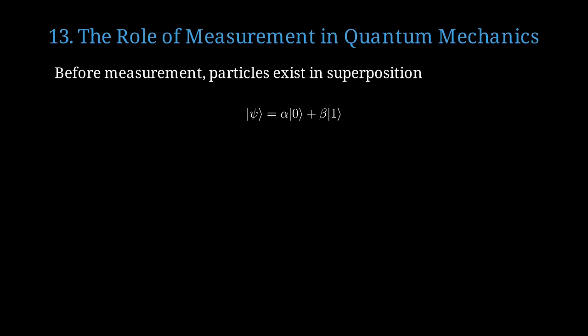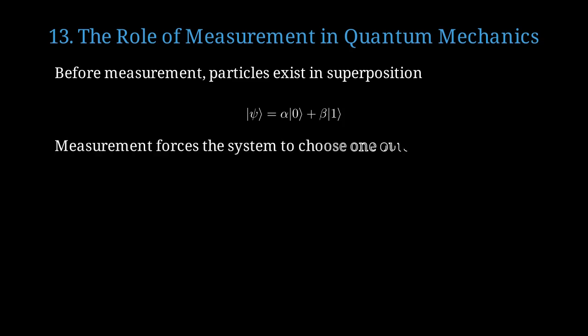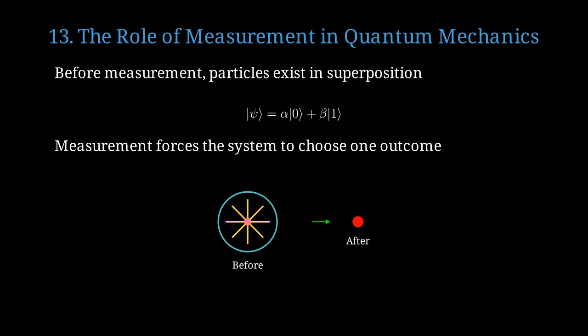A quantum state is written as alpha times state 0 plus beta times state 1, a superposition of multiple states. When we measure, the system is forced to choose one definite outcome from the superposition. Before measurement, all possibilities coexist. After measurement, only one outcome remains. This is the collapse of the wave function. For entangled particles, this collapse happens instantaneously across both particles, no matter how far apart they are.